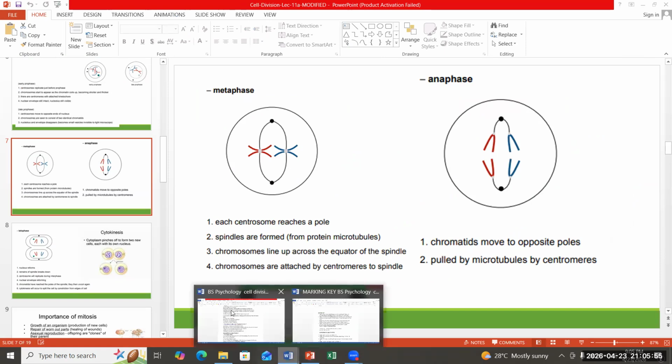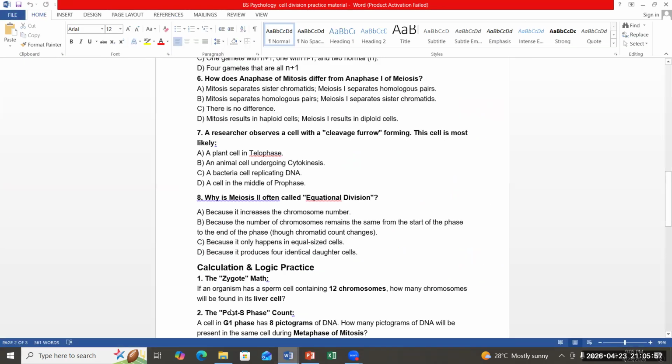Let's see what the examiner is asking. In anaphase, mitosis separates sister chromatids. In meiosis 1, it separates homologous pairs of chromosomes. In mitosis, there are no homologous chromosomes. There is no difference: this is incorrect. Mitosis results in haploid cells, meiosis results in diploid cells: this is an incorrect statement. So what is your suggestion?